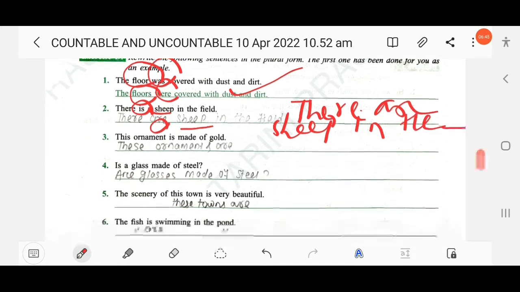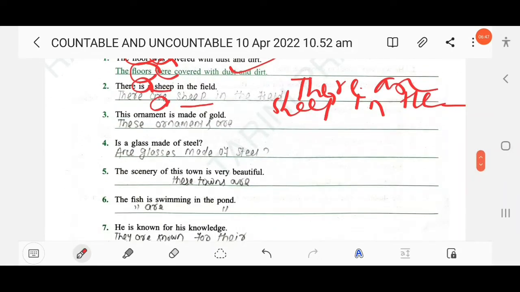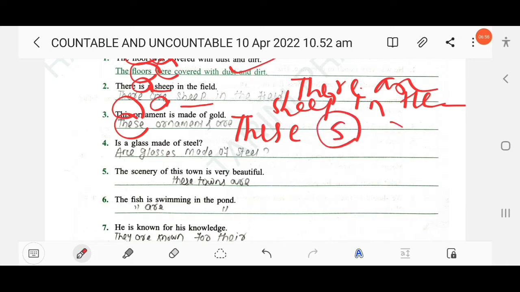The next here, this ornament is made of gold. This plural, you know, these. Then ornament plural is ornaments, so you have to add s. Ornaments is plural, are. These ornaments are made of gold.